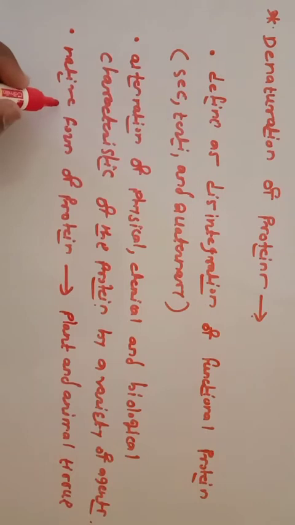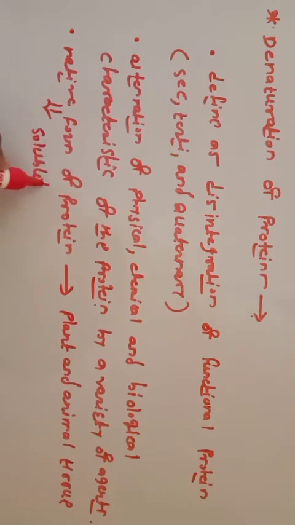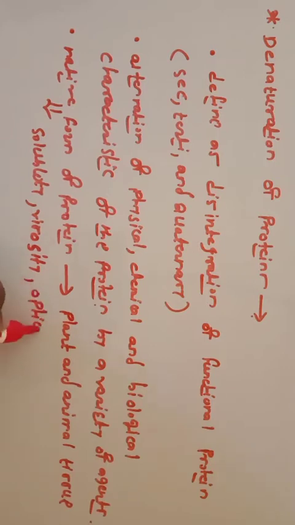So the native form of the protein possesses different properties such as solubility, viscosity, optical rotation, sedimentation rate, and electrophoretic mobility.